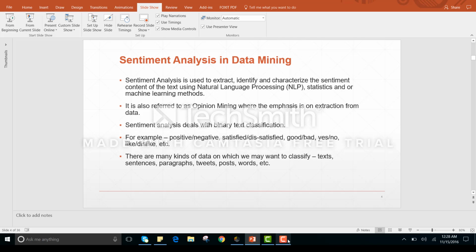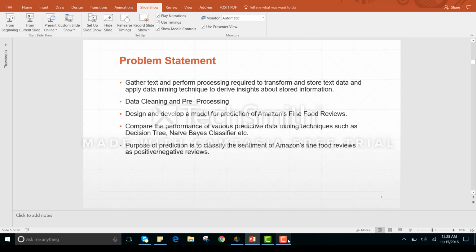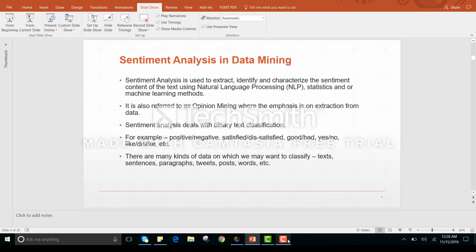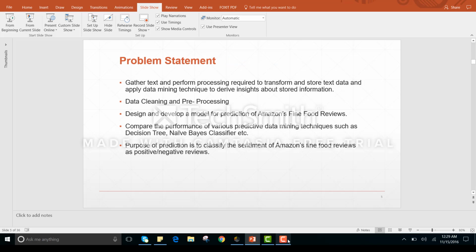Sentiment analysis is used for extracting and identifying sentiments from text. It can be done using natural language processing, statistics, or machine learning methods. There are different kinds of data we can classify, like text, sentences, paragraphs, and tweets. For example, people who use Twitter write tweets. As we are using the Amazon Fine Food Review, we are using text.